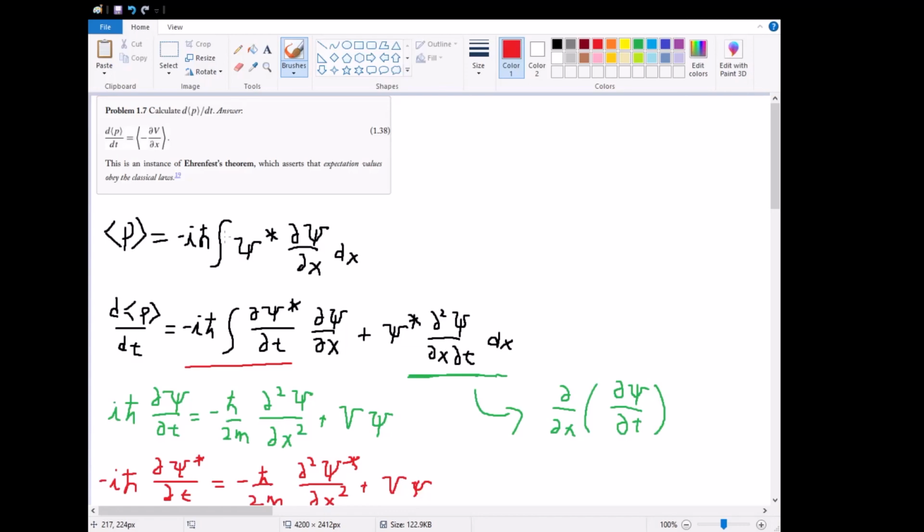So because of that, there actually is a way for us to analyze a quantum system from a classical standpoint, and that is proven via Ehrenfest's theorem.